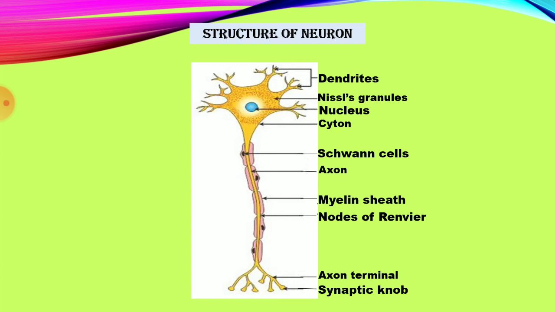The synapse is a junction between the synaptic knob of the axon of one neuron and the dendron of the next neuron, and it is called the synaptic junction. Information can pass from one neuron to another neuron through this junction.